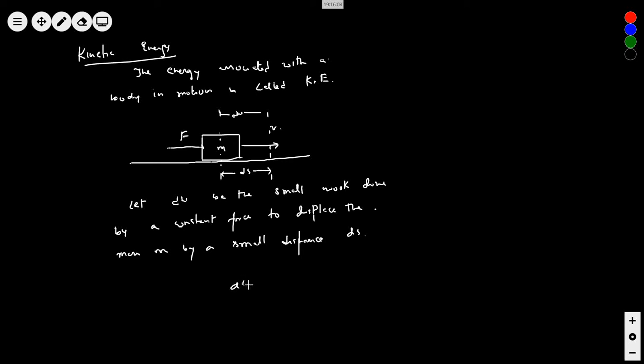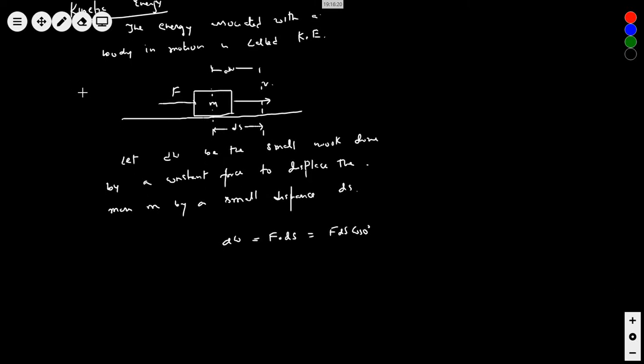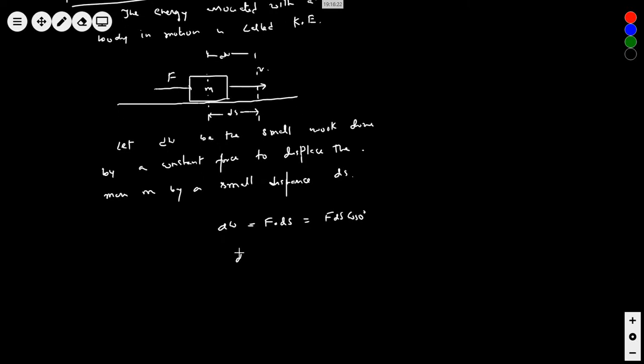So what can I write? dW would be equal to F vector dot ds vector, which you can write as F ds cos 0, because the displacement vector and the force vector are in the same direction. So dW would be equal to F into ds, right? Correct or not? Yes.